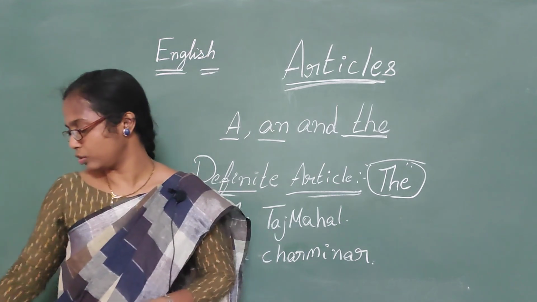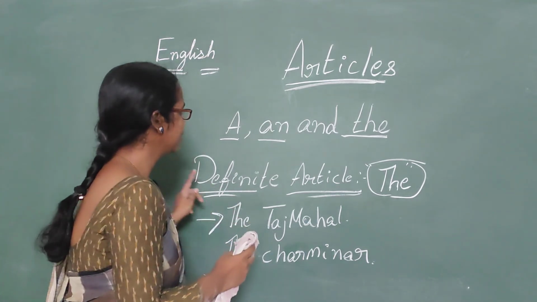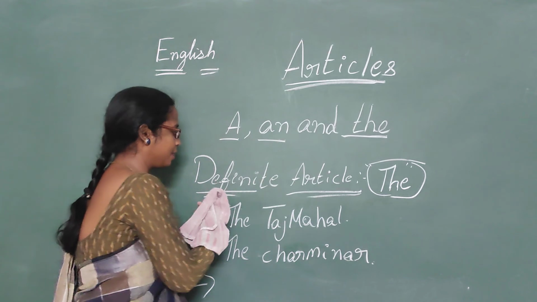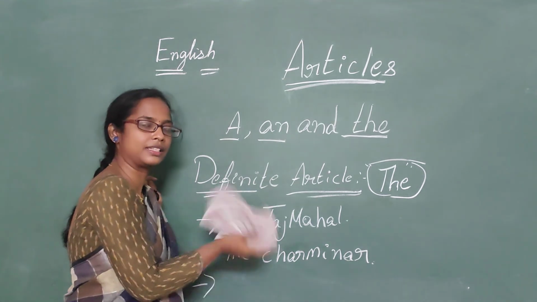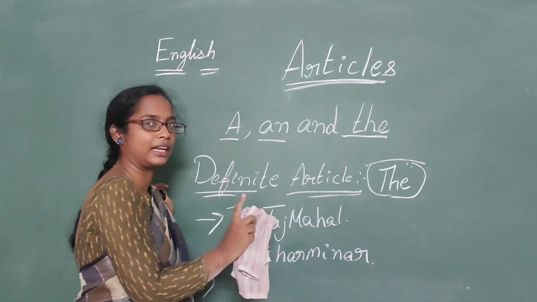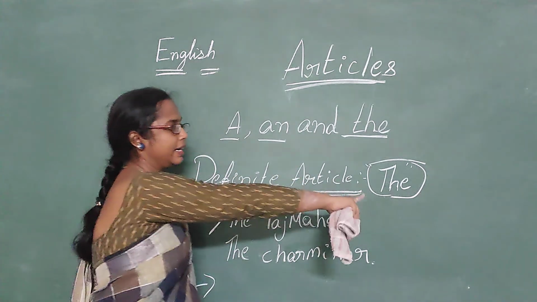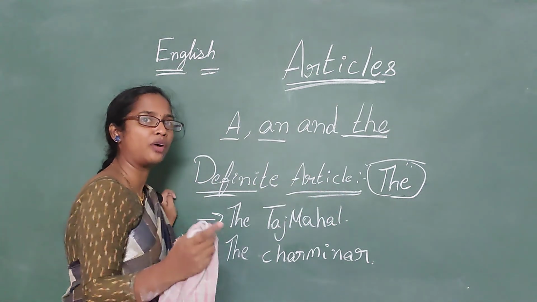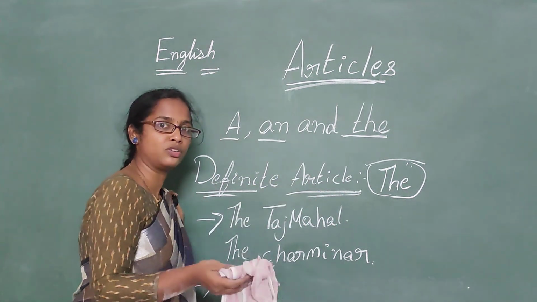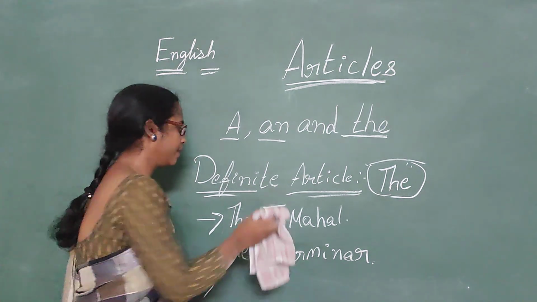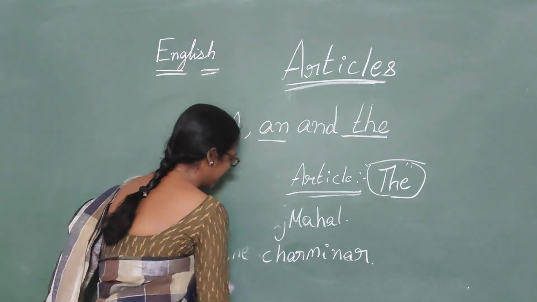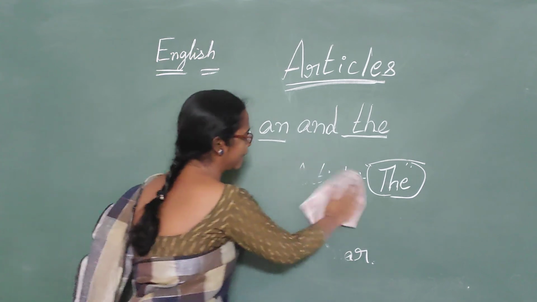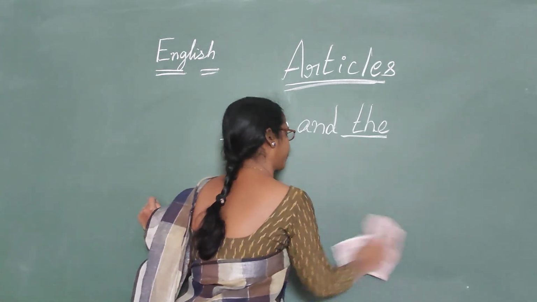Okay, now coming to the articles, the is termed as a definite article, children. Once again I repeat, it is a definite article. That is the only one we have, that is the, and I also told you when to say the and when to say the. Okay, children, hope you are clear with that. Now let's learn what are the indefinite articles.